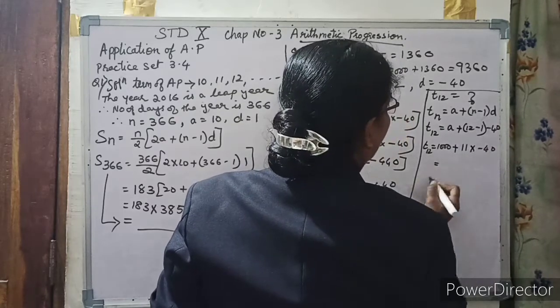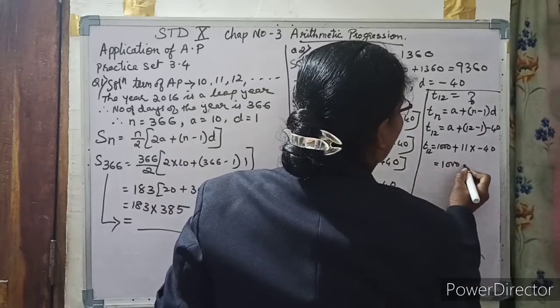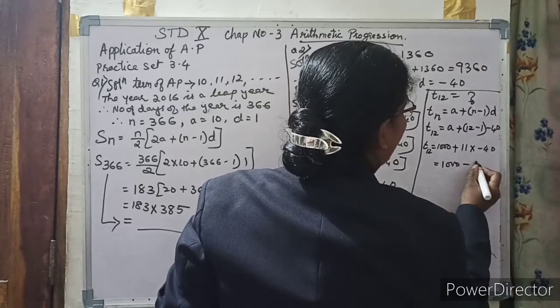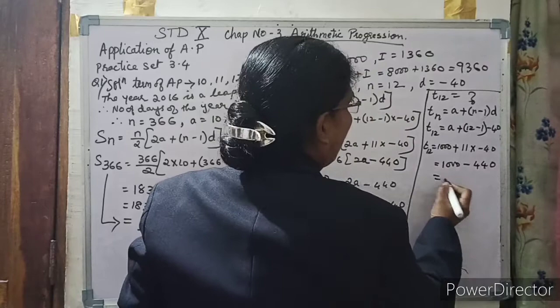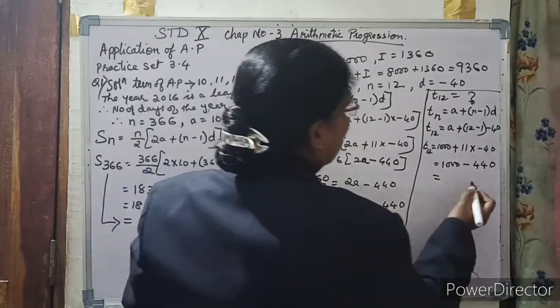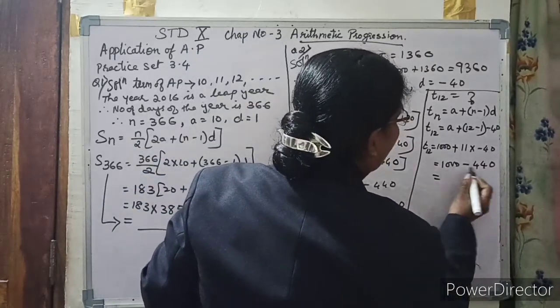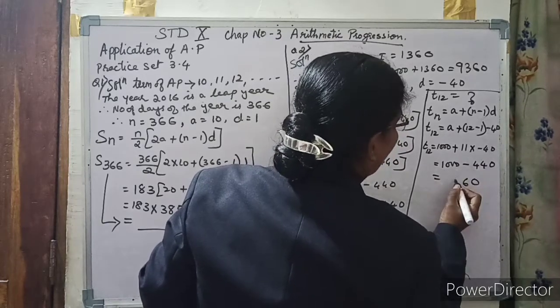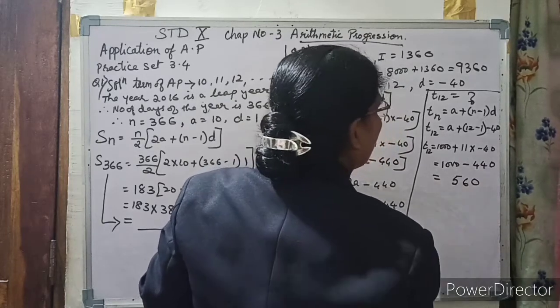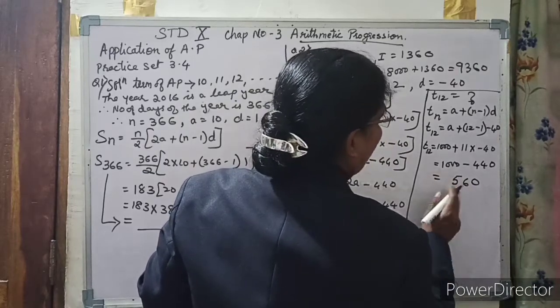So we get 1000 plus 11 into minus 40, which is minus 440. Subtracting this, 1000 minus 440, we get 560. The sign of the greater number is positive.